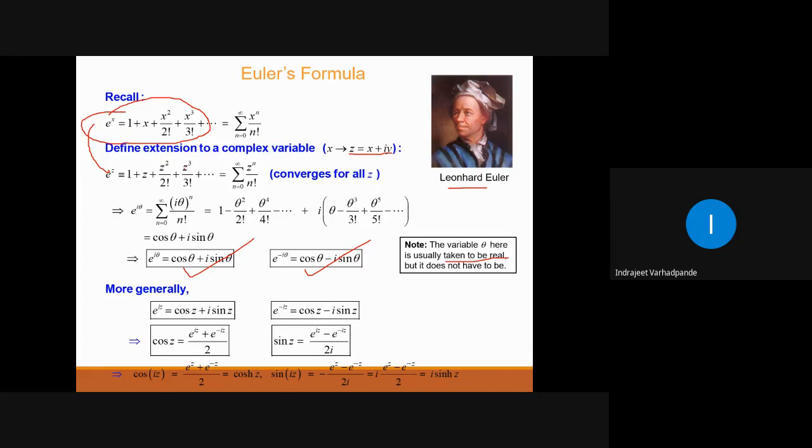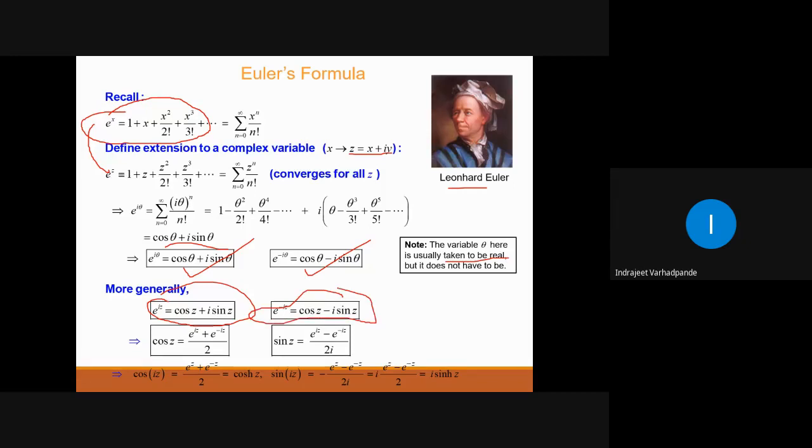Expanding it and simplifying it appropriately will give you e to the power I theta as cos theta plus I sin theta after simplification or modification. If I have to express it in the complex form, e to the power iz will be cos z plus I sin z, e to the power minus iz will be cos z minus I sin z.